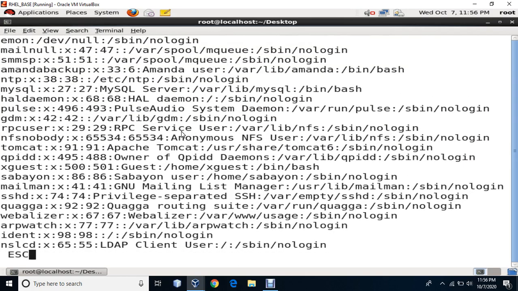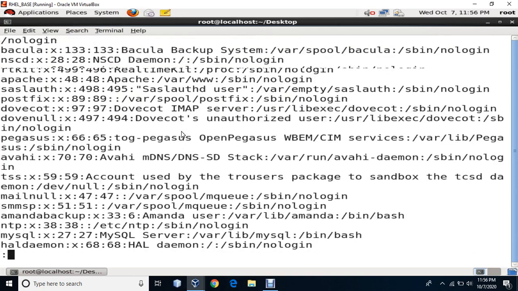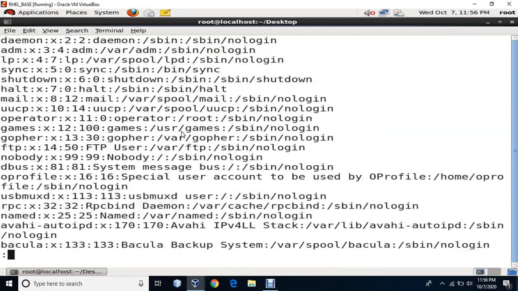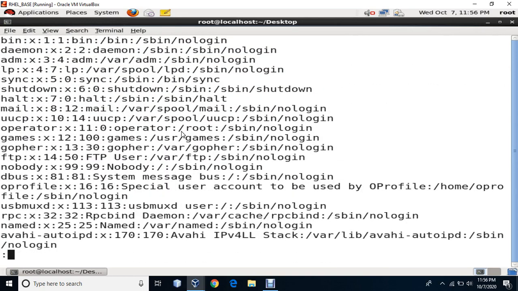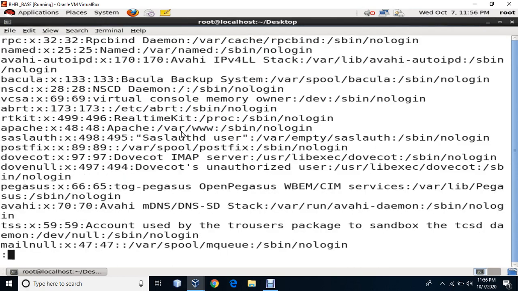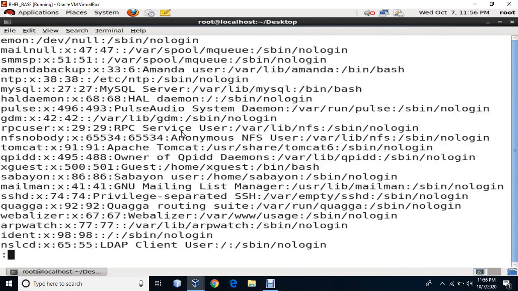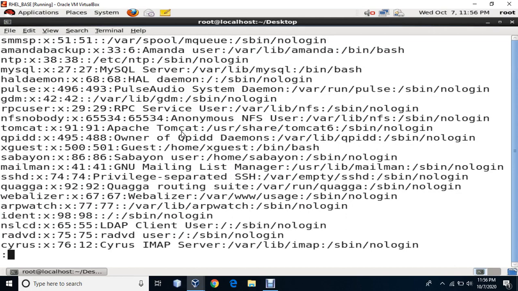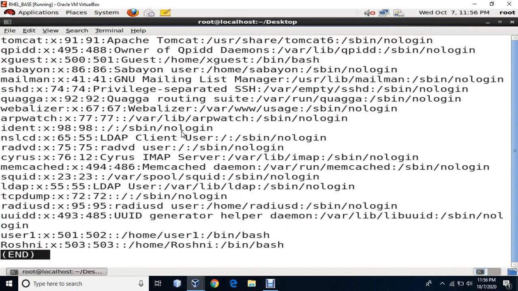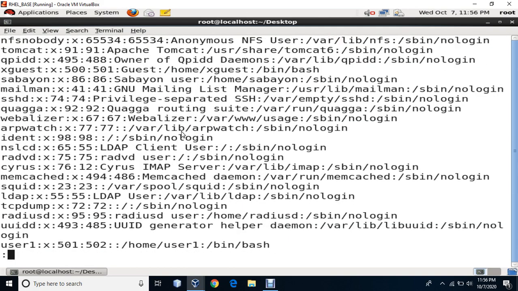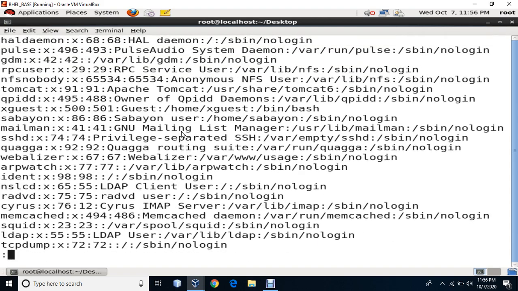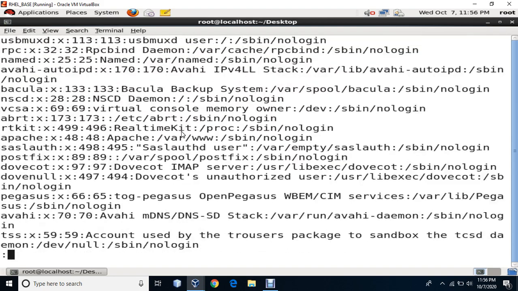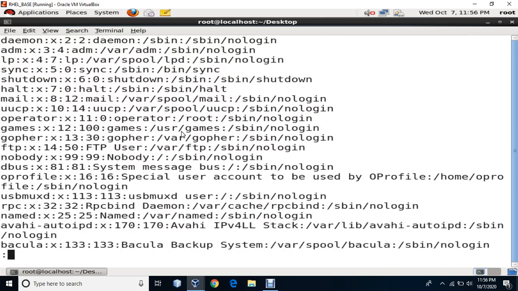So up and down arrow I can use with it, up arrow taking one line up, then going one line down. And please remember guys, if you press space bar, then less will take you page by page. Otherwise I can go up with up arrow, I can come down with down arrow. So like this I can do.